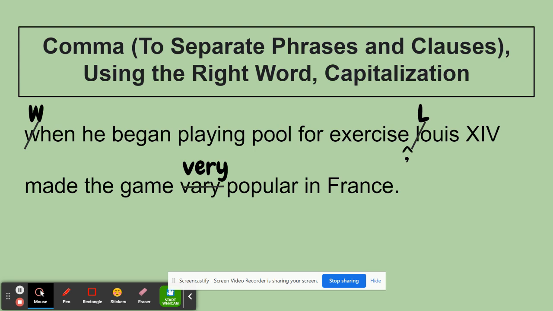The other thing we could do with a complex sentence like this, because the dependent clause and the independent clause don't have to stay in that order, you can flip the order around. So we could change the sentence order here, and we could say "Louis XIV made the game very popular in France when he began playing pool for exercise." If the dependent clause with that subordinating conjunction comes first, we need a comma at the end of the dependent clause. If the independent clause comes first, then the subordinating conjunction itself connects the two things together and we don't need the comma. So there would not be that comma, and therefore you don't hear that pause. "Louis XIV made the game very popular in France when he began playing pool for exercise."